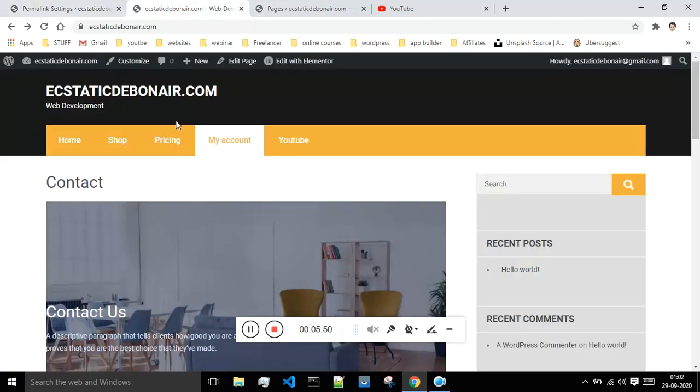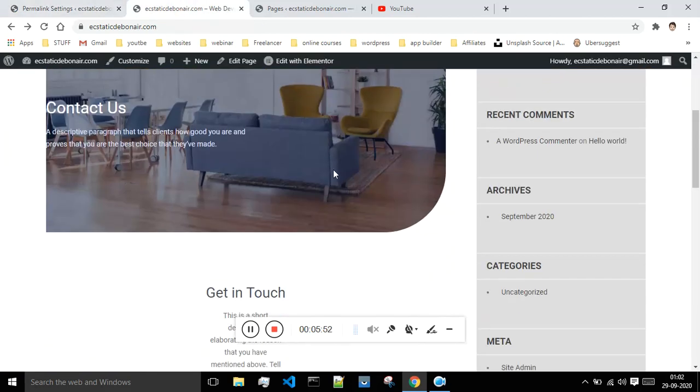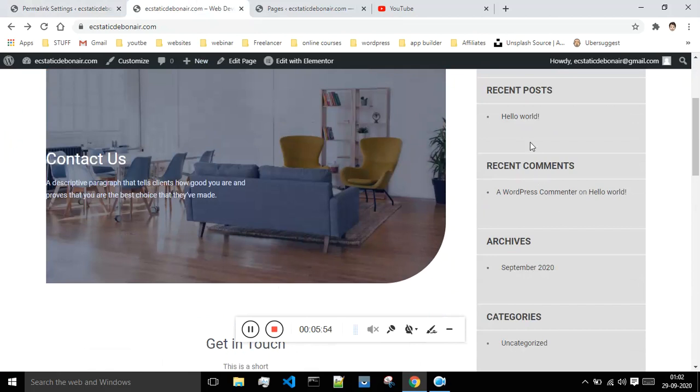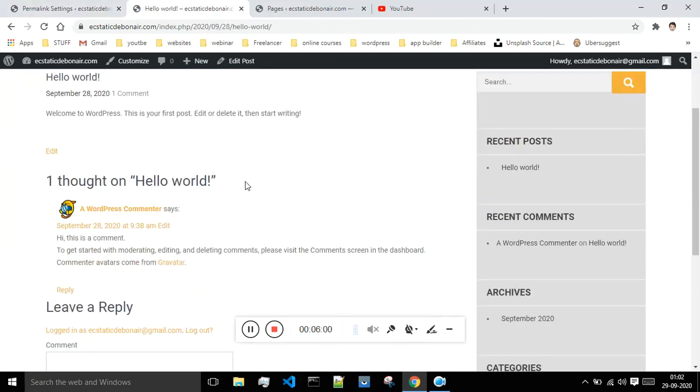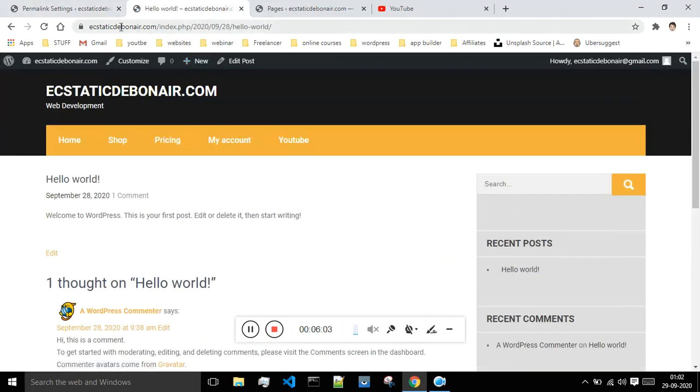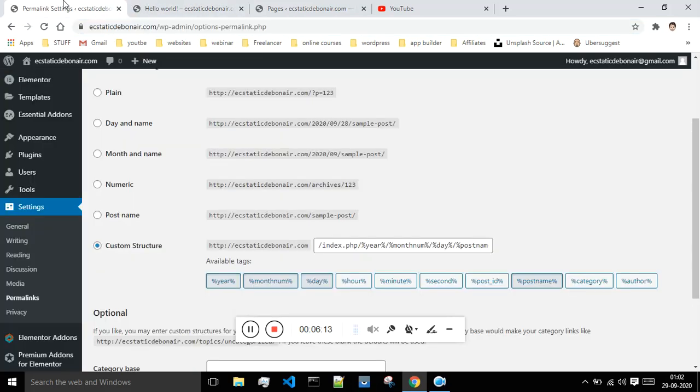Okay, so if I'm just going over here, as of now I don't think we are having any post. I'm having this one post, which is the Hello World, and currently that post looks something like this. It is showing the name of my website, /index.php, then the date, then the name of the post. So this is the permalink of this post. If you want, you can just change it.